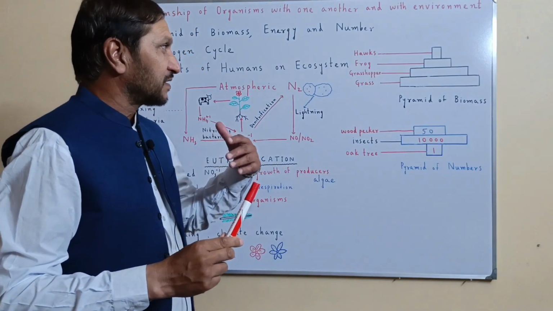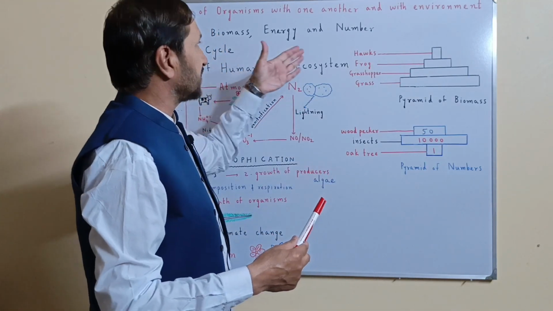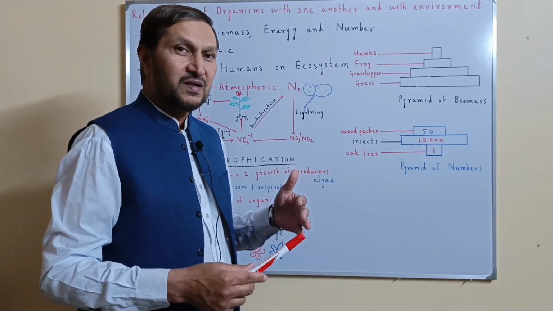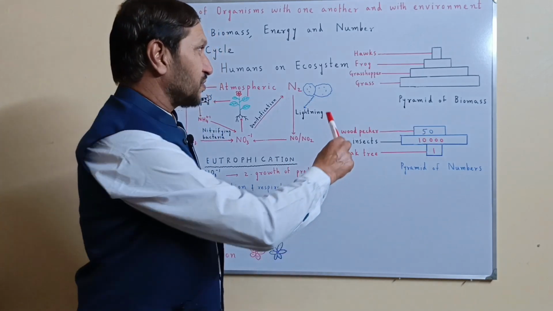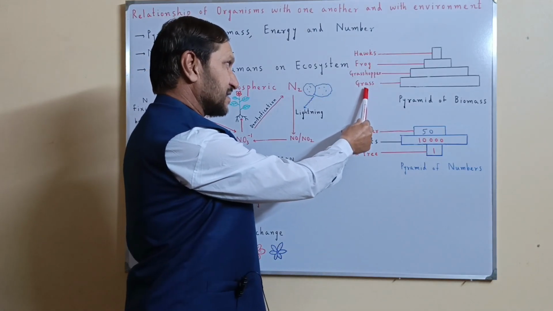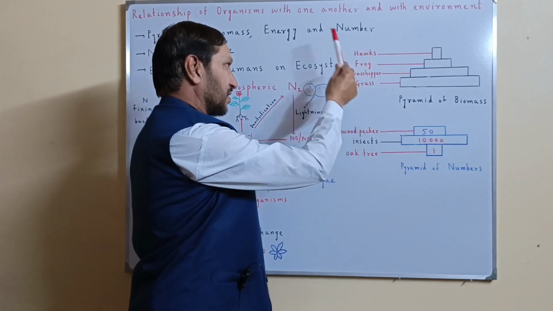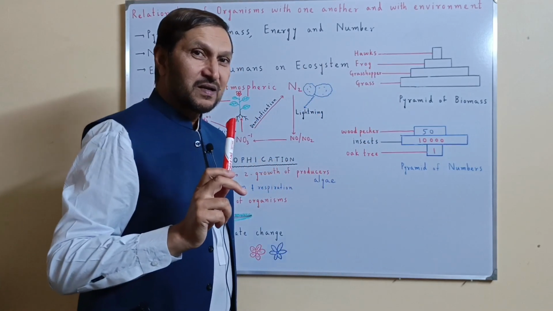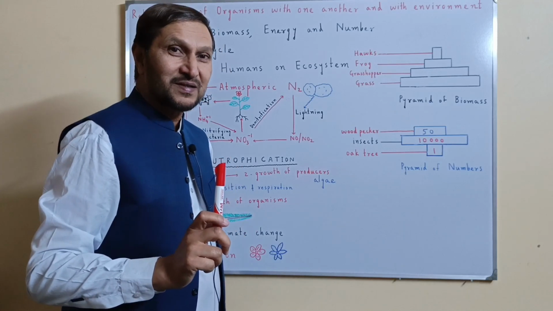Remember that the pyramid of biomass, the pyramid of energy, or the pyramid of number are drawn for food chains. One food chain, for example, is grass, grasshoppers, frog and hawks. Remember that every food chain starts with a producer.